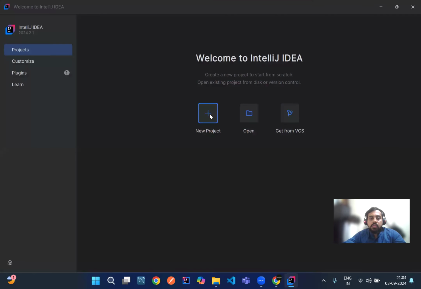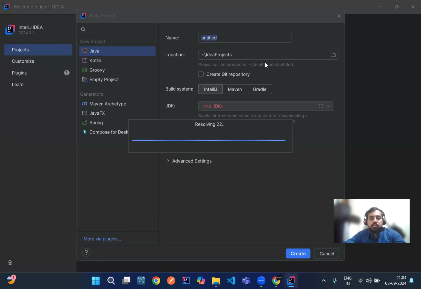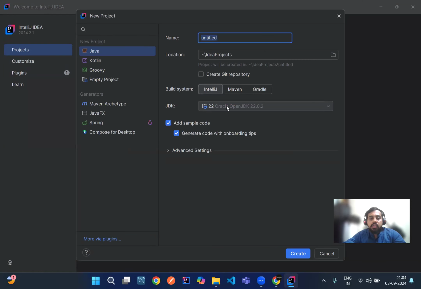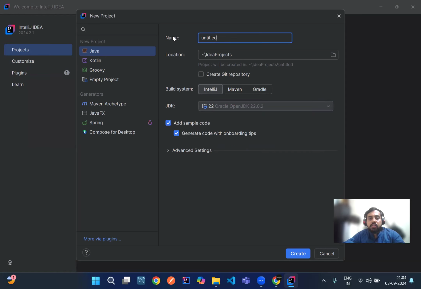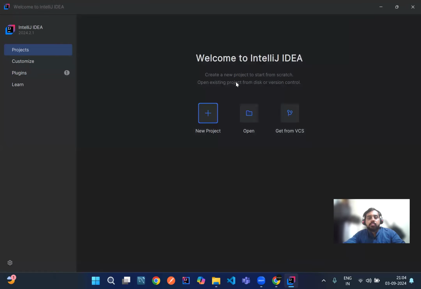Here, click on New Project. As you can see, the JDK, that is Java 22, has been downloaded automatically. You can download whatever version you want. The latest is 22, and IntelliJ has downloaded it automatically. So let it be that, and I'll take Geek Java Tutorial as the project name.